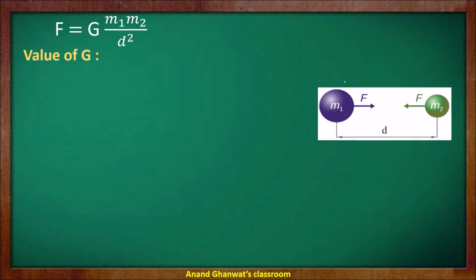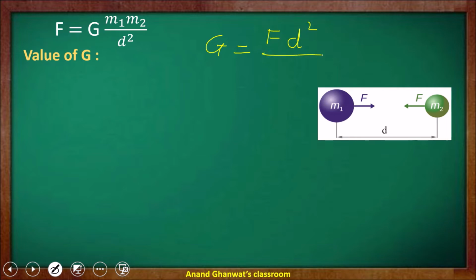The first body has mass m1, the second body has mass m2. By the formula F equals G m1 m2 upon d square, G is equal to F d square upon m1 m2.